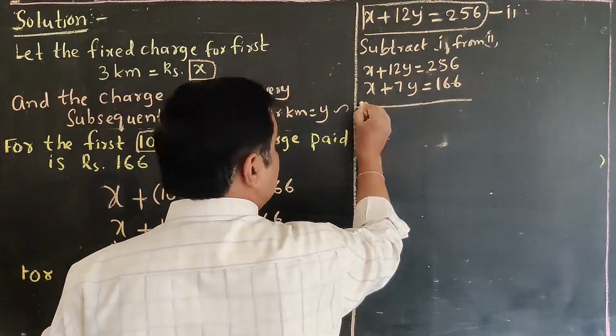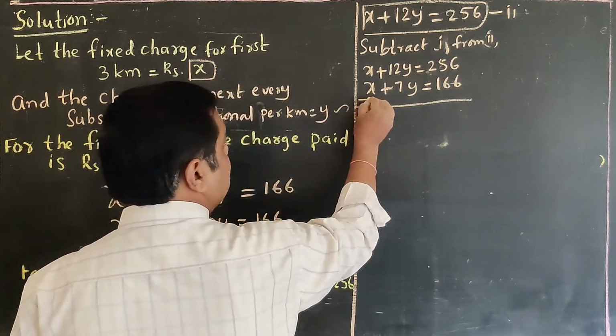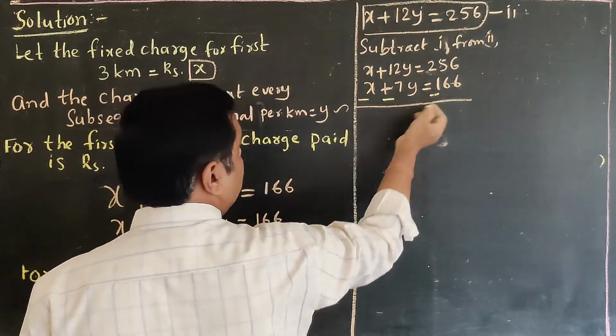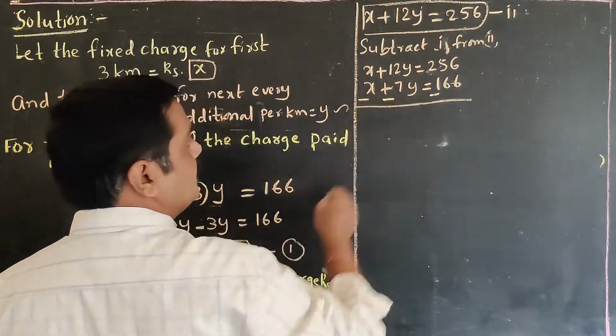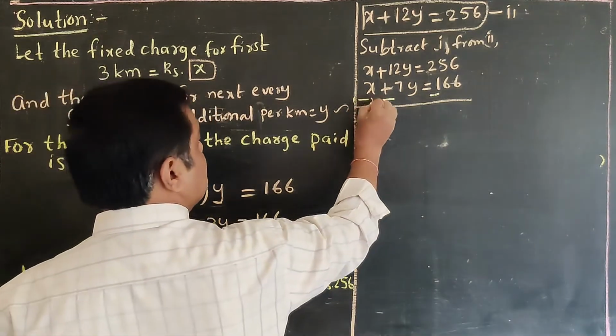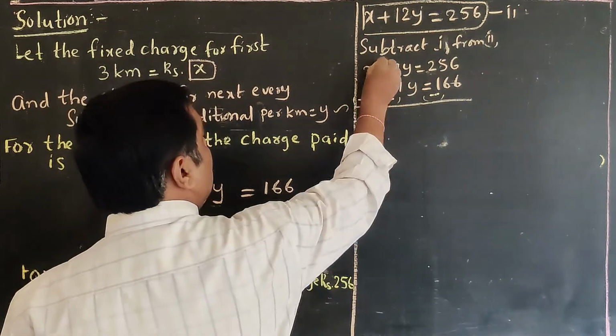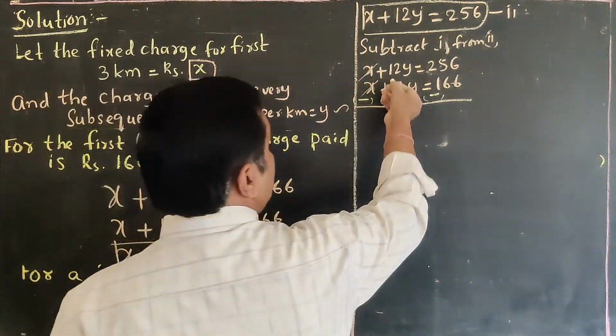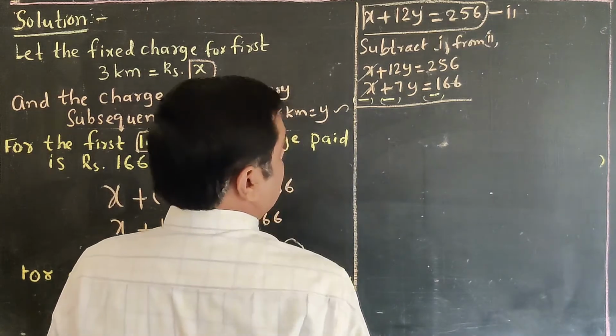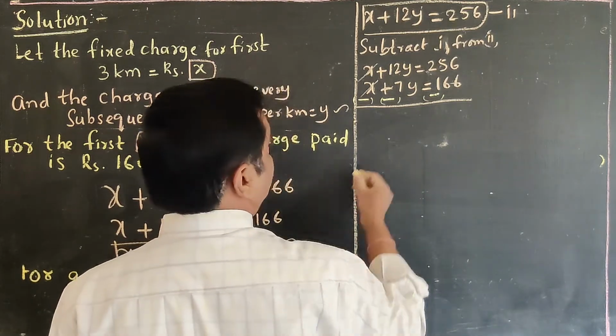If we subtract, the symbols will change. This is minus, this is also minus, this is also minus, because the pluses are there, that's why we put minus symbols. The plus x and minus x cancel. Here 12y minus 7y, we get how much then?